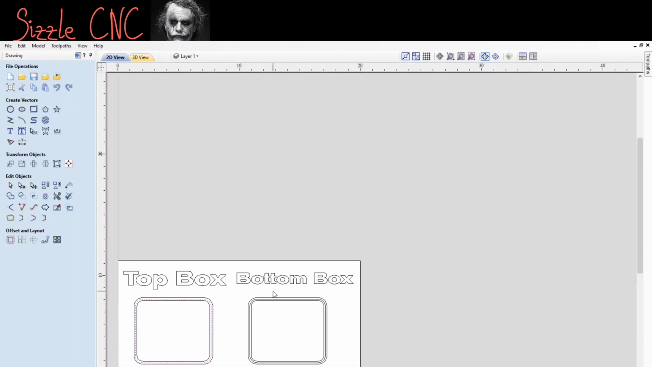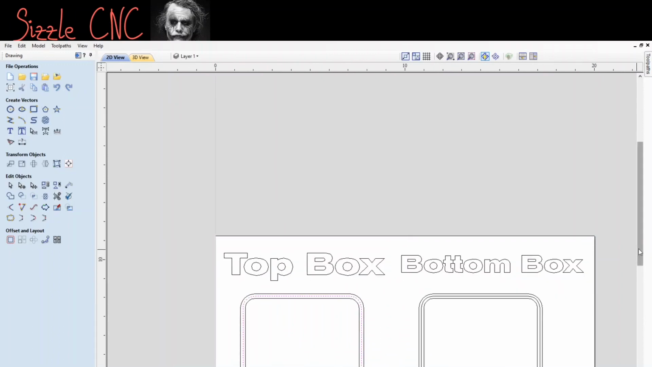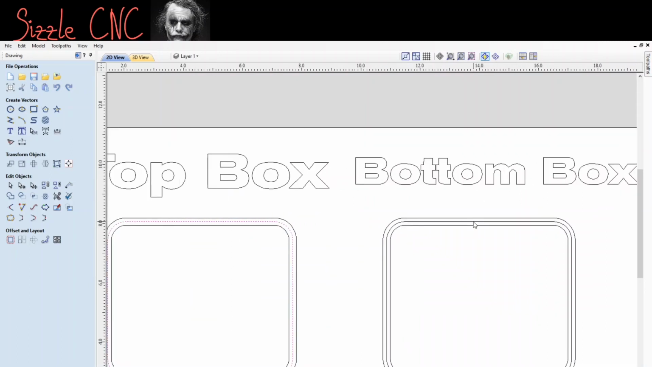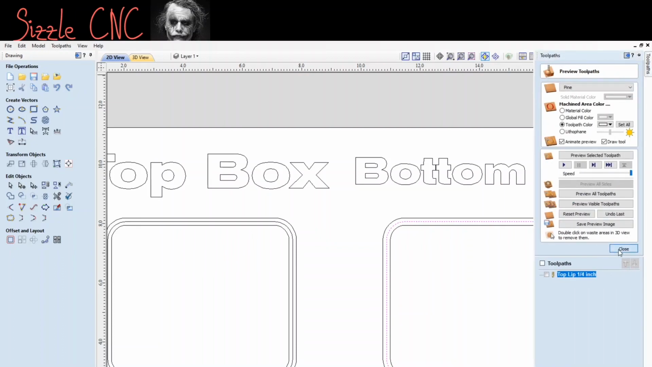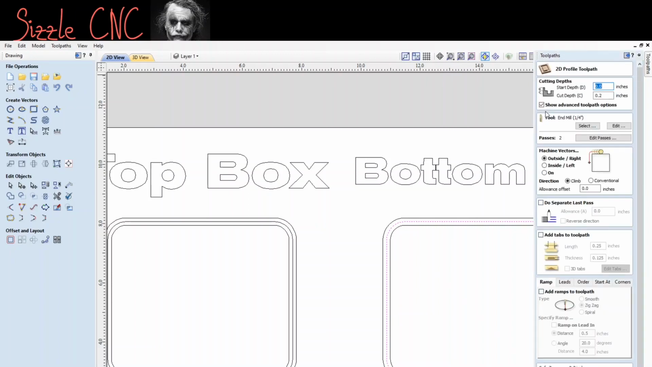Now, we're going to go to the bottom box, and this is the bottom lip. If you're not sure what a lip is, they're opposite each other, so when you put the box together, it fits nice and snug. So for the bottom part of the box, you're going to click the middle vector, go to your toolpath, and click profile toolpath again.